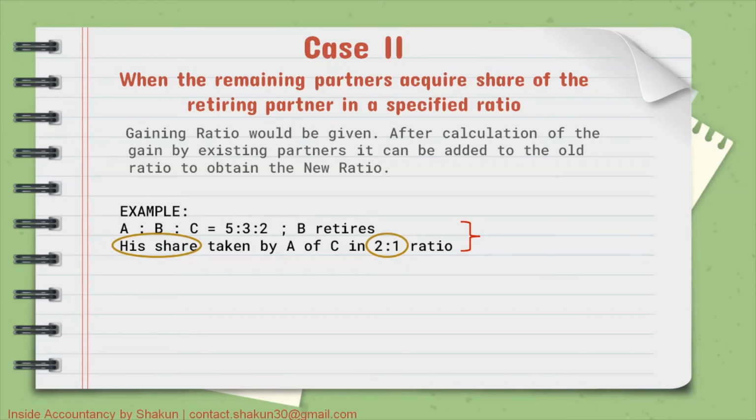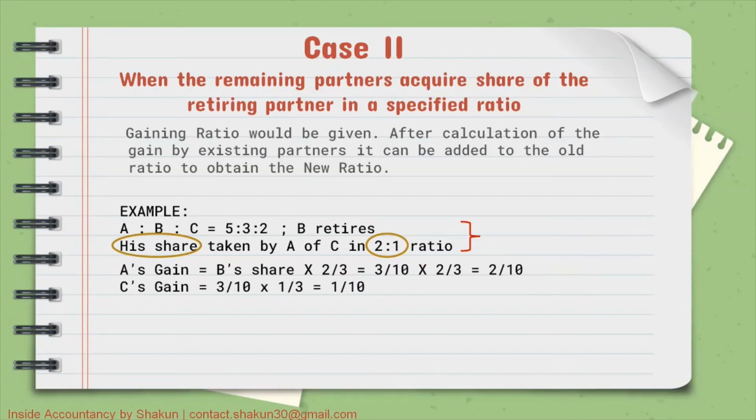Now we need to calculate what is the gain of the continuing partners, that is A and C. So A's gain will be equal to B's share because his share has been taken in the ratio of 2:1. So B's share, what is B's share? That is 3/10. So 3/10 into the gaining ratio, that is 2/3, gives us 2/10. So A's gain is 2/10. Similarly for C, C's gain will be equal to again B's share, that is 3/10 into the gaining ratio, his gain, that is 1/3. So his gain amounts to 1/10. So A's gain is 2/10 and C's gain is 1/10.